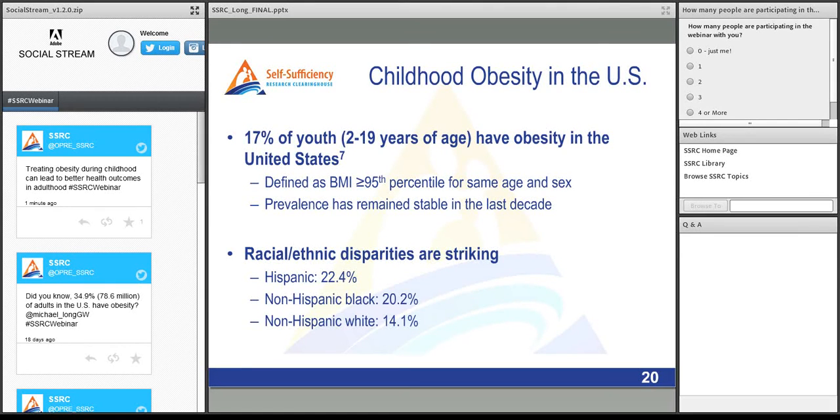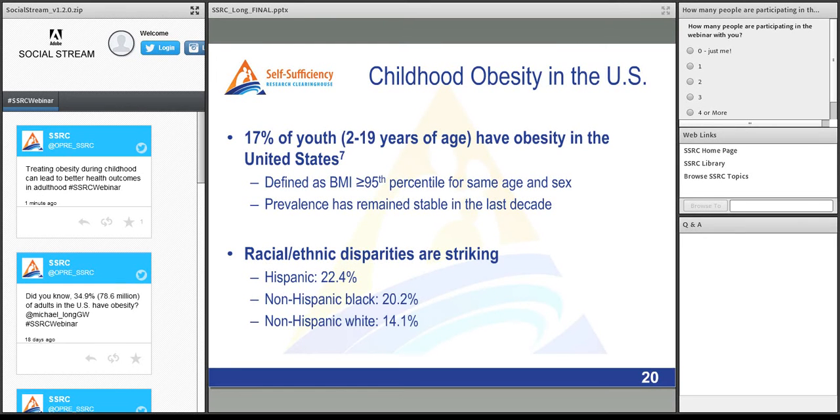And I think it's encouraging that we've seen prevalence has remained stable over the last decade, and yet it's at an all-time high. And so if we focus really only on the stabilization as a success and forget the fact that we're still seeing the highest level of this epidemic in the history of the United States, we're missing the point. And while we focus on and celebrate the fact that the epidemic has stabilized, we're starting to see emerging and increasing very striking racial and ethnic disparities in childhood obesity rates.